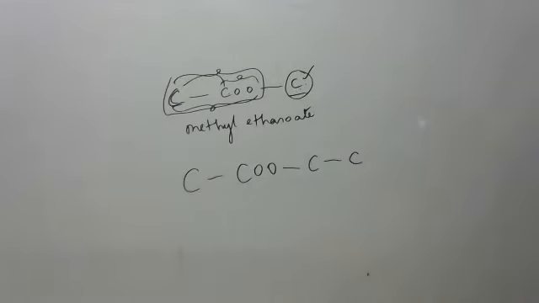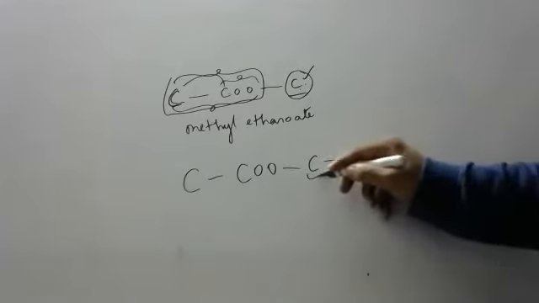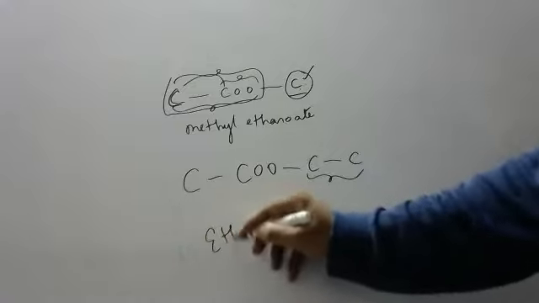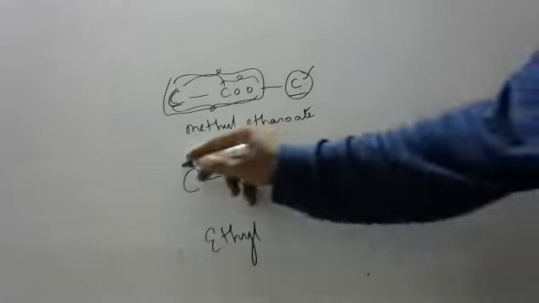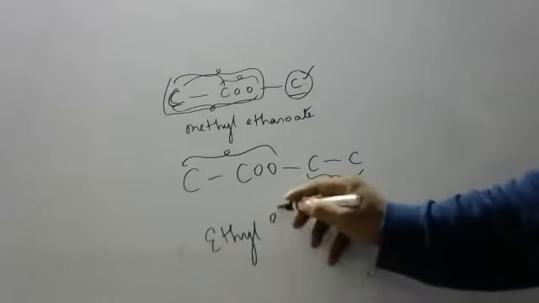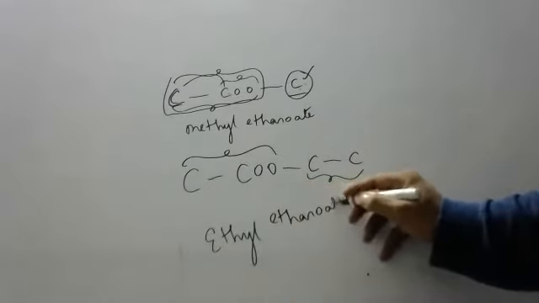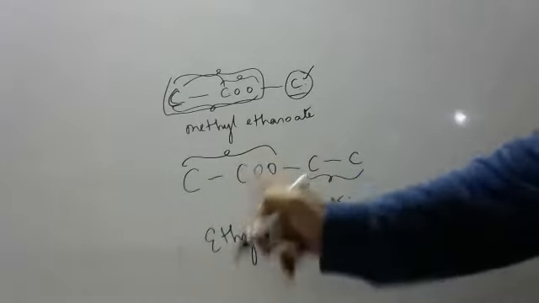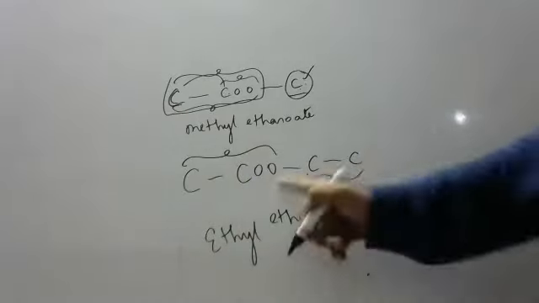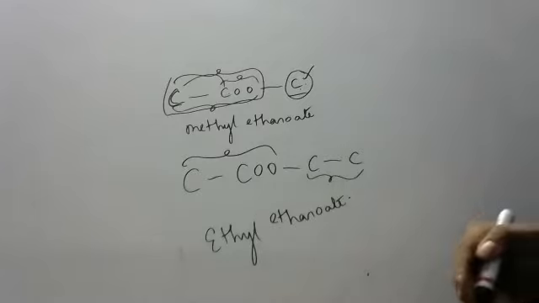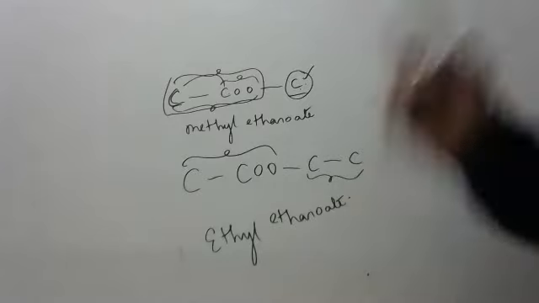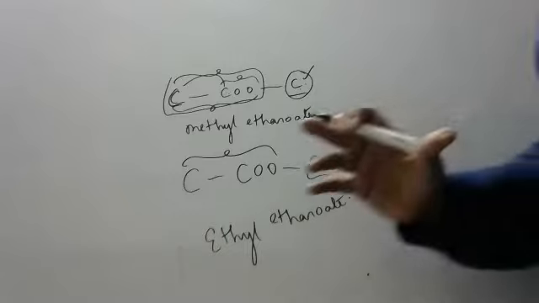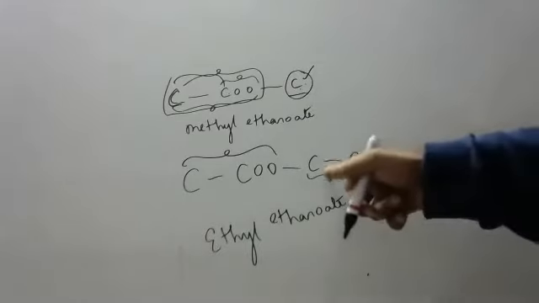Can anyone name this compound, children? Ethyl propanoate? Listen, children. Ethyl, two carbons. Here two are there, here also two are there. Ethanoate. So what is the name of this? Ethyl ethanoate. Please mute your audio. This compound we will discuss in the esterification lesson, children. At that time you should not get confused. For that I am describing the naming in depth. So this is ethyl ethanoate.